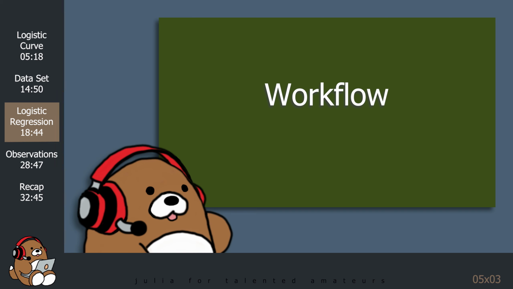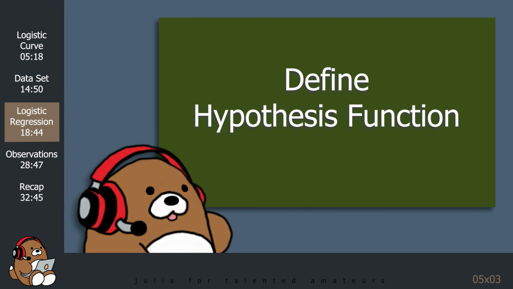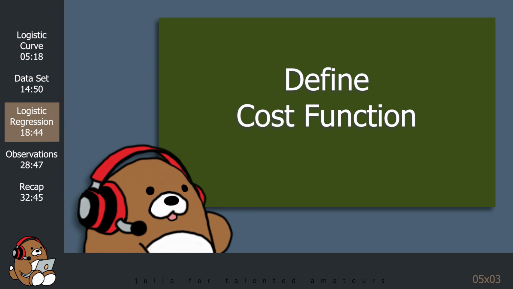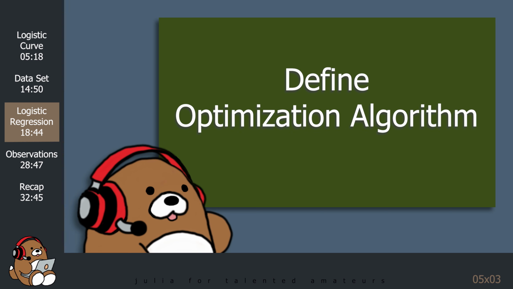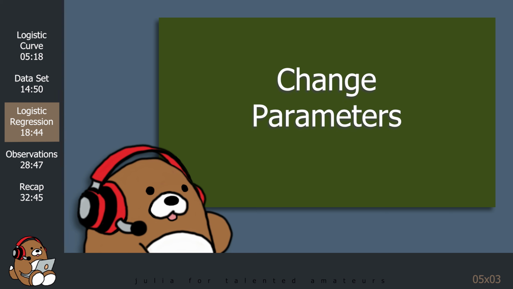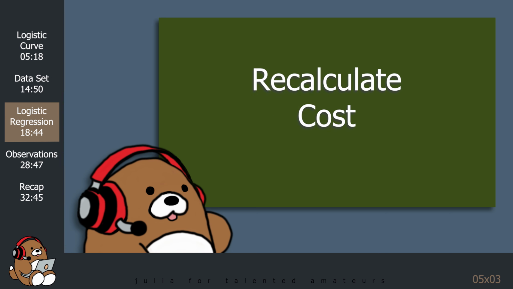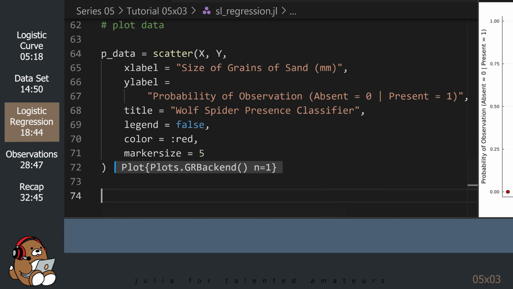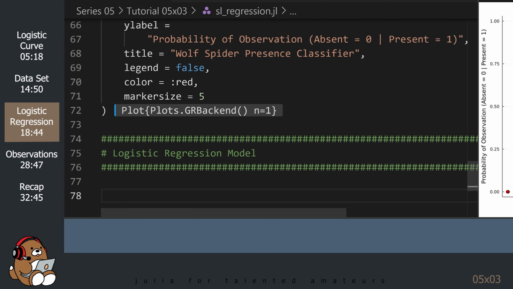1. Initialize the parameters. 2. Define a hypothesis function. 3. Define a cost function. 4. Define an optimization algorithm. 5. Initialize the hyperparameters. 6. Change the values of the parameters. 7. Recalculate the cost. 8. Iterate until an optimal value is found for the cost. While the overall workflow is the same, the actual functions that we will be using will be slightly different.